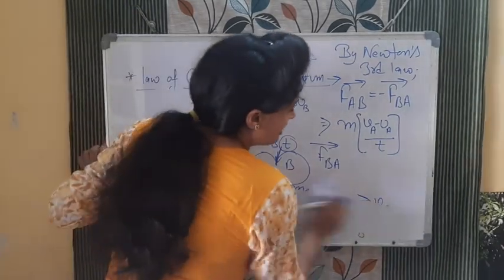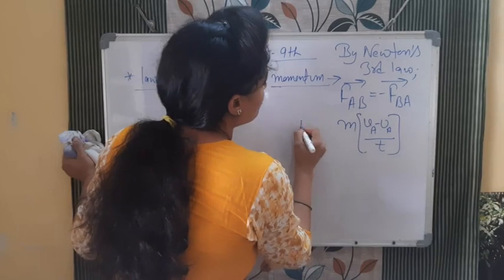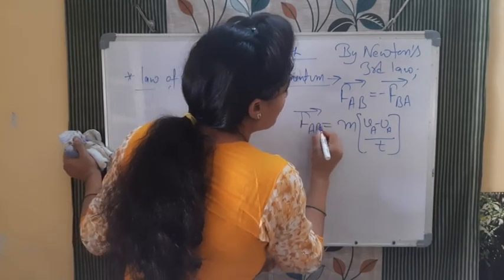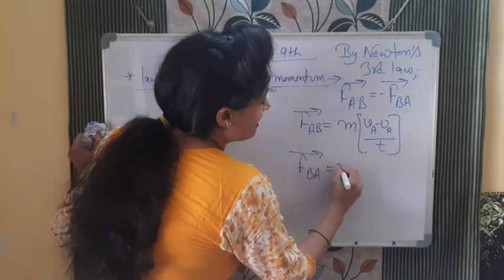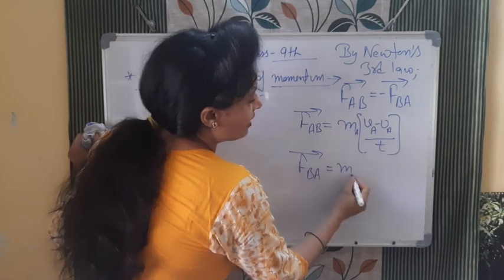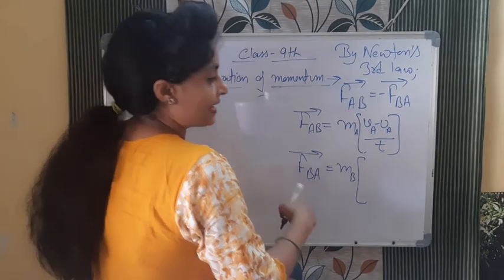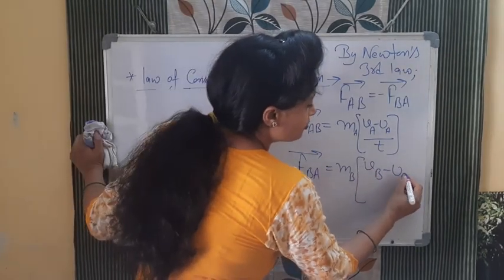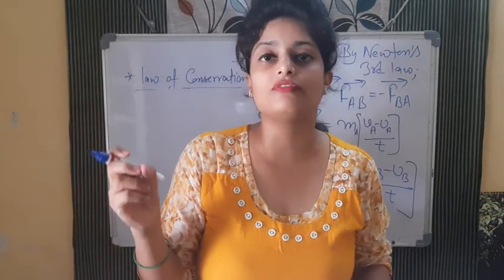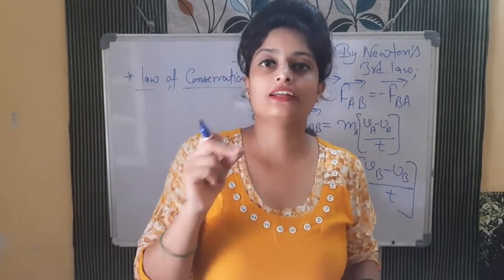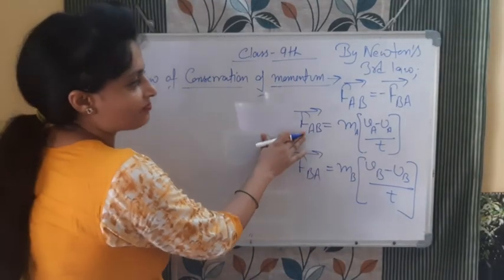Now listen, so when we will apply Newton's third law, we are writing force on A due to B. This is the force on A. किसकी वजह से है, B की वजह से है. This is the formula. Now I am writing force on B due to A. यहाँ पे mass किसका होगा, B का, MB. फोर्स on B due to A, so B में change आएगा. B में कितना change आएगा, velocity VB minus UB divided by T. And I am writing this in place of acceleration, क्योंकि तुम सबको पता है acceleration का फॉर्मूला क्या है, first chapter में हम लोगों ने पढ़ा है, V minus U by T, change in the velocity with respect to time. ओके, so this is FBA, this is FAB.